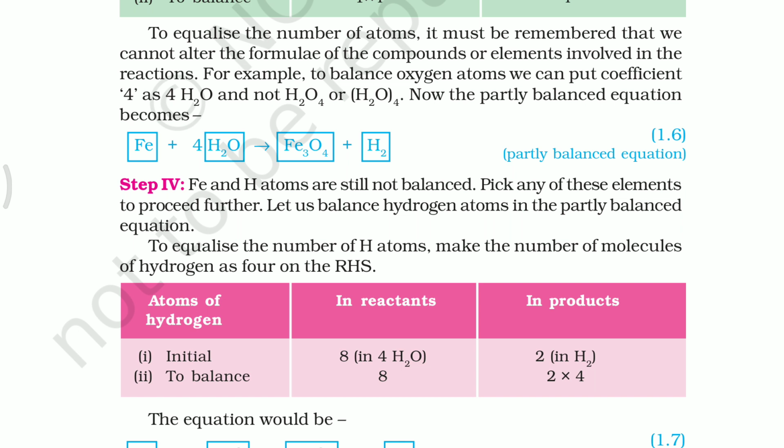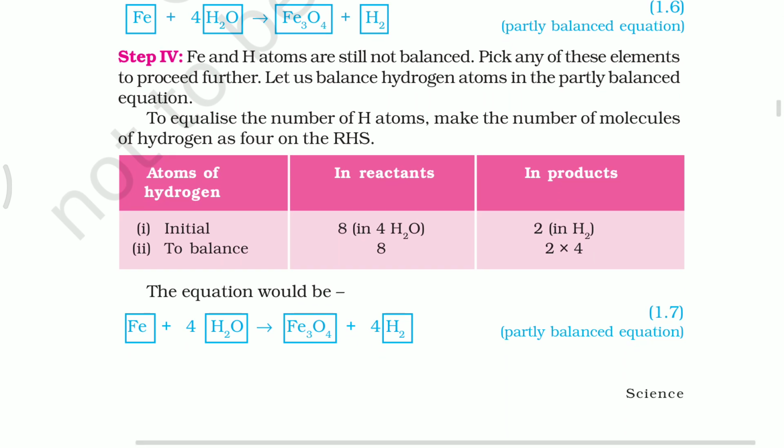So now, to equalize the number of hydrogen atoms, make the number of molecules of hydrogen 4 on the right-hand side, or product side. So 4 × 2 is 8. Like this we have to balance hydrogens also. Now oxygens are balanced, hydrogens are balanced.